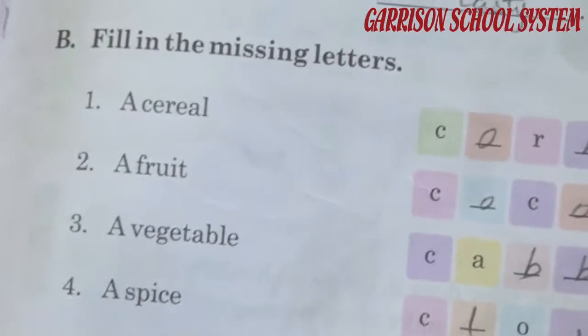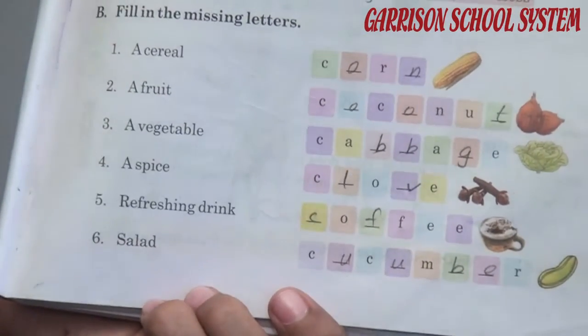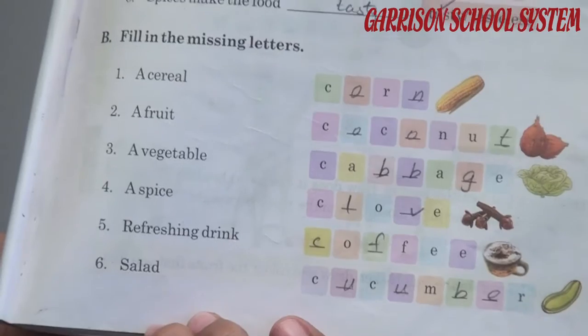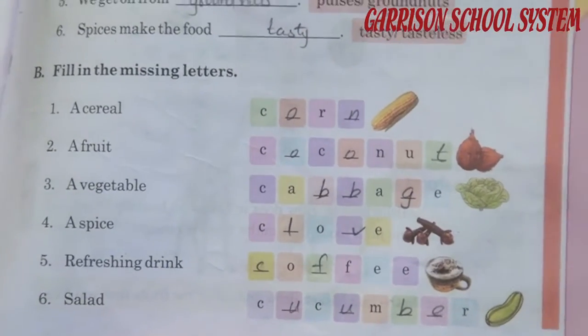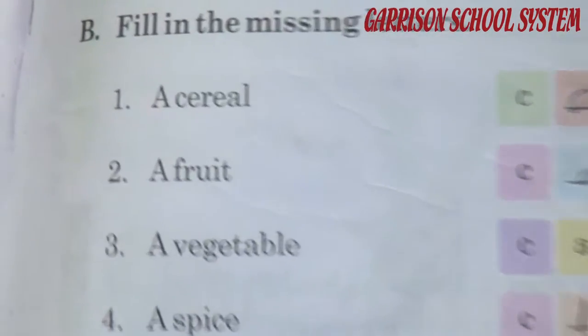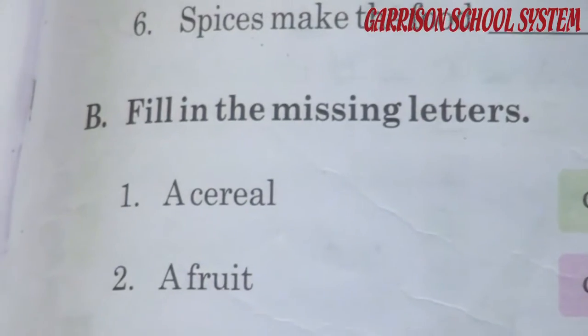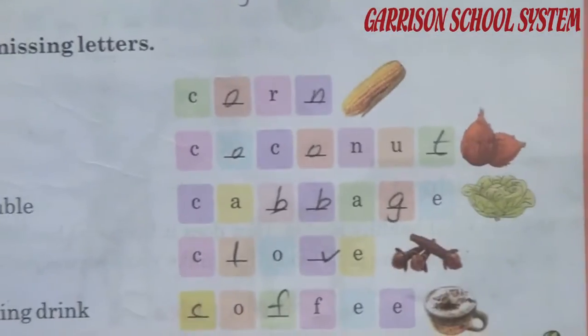Now exercise part B, filling in the missing letters. Here are the names of different types of foods, and along with this there are also pictures of these things, and you have to write down the spelling of these things in the missing boxes. Number 1 is a cereal. You can see the picture and you have to write down the name of this picture. What is this? Corn. CORN, corn.